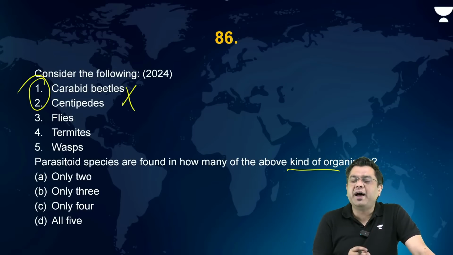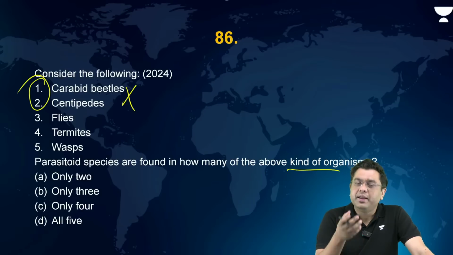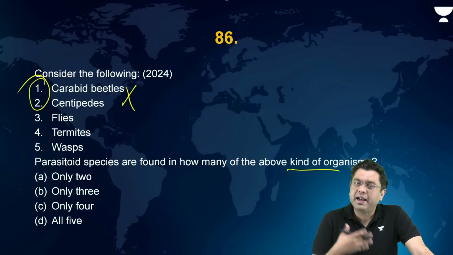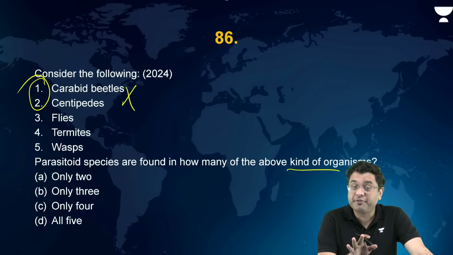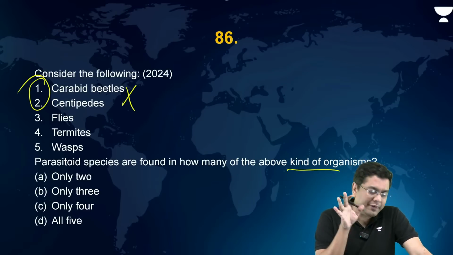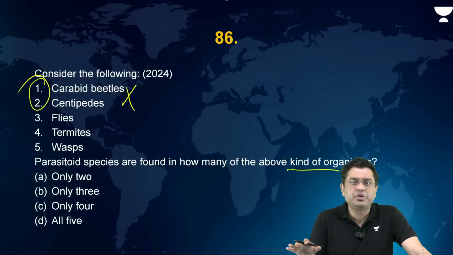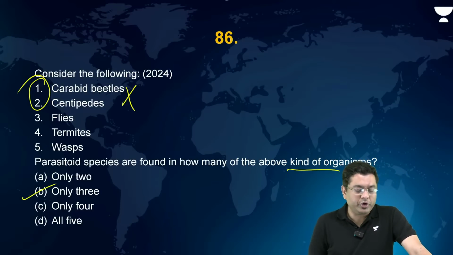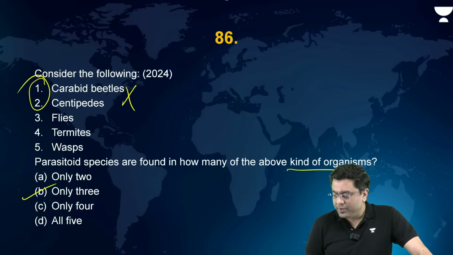But when it comes to flies, termites, and wasps, they have the development of parasites which can impact them and their growth. Again, this kind of a factual question, if you don't know, if you have not come across it anywhere, please don't attempt. Please don't target negative marks. So here the correct answer is going to be B, that is only 3.